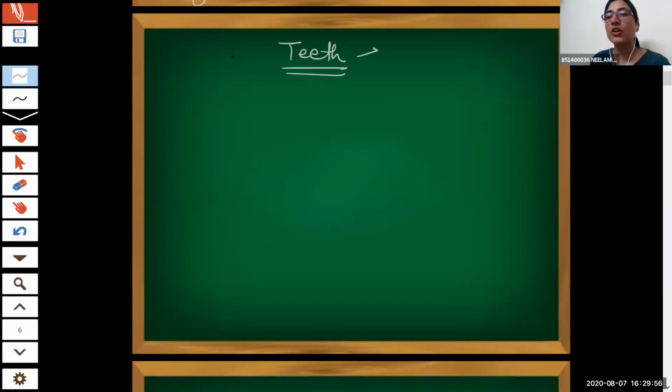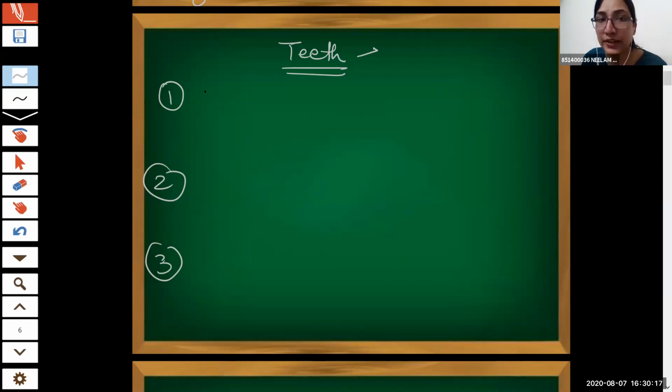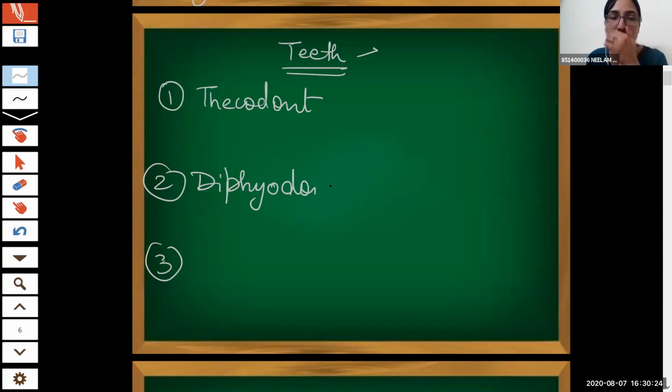Now when we are talking about the characteristics of human teeth, what are the characteristics of human teeth? Thecodont. Very nice. Diphyodont, very nice. Third one, heterodont. Excellent. Thecodont, diphyodont, and heterodont. Right.